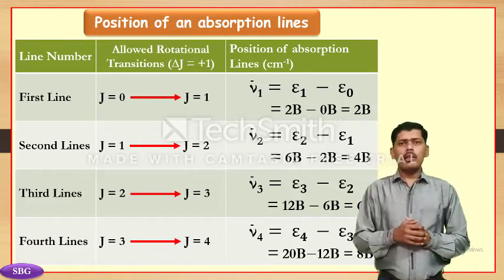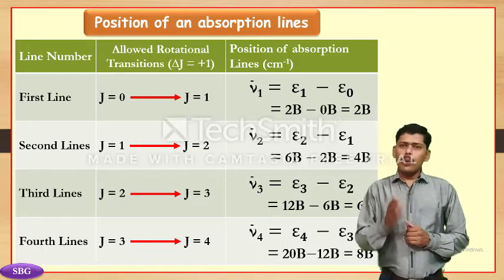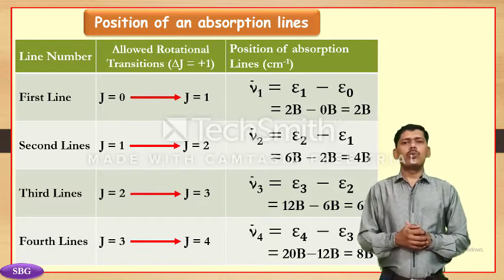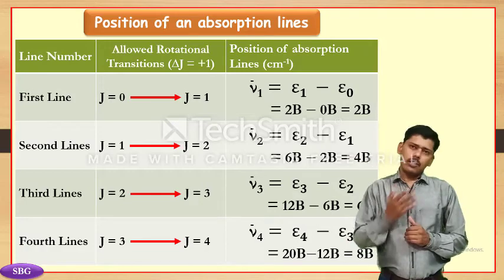Then ν̄4 = ε4 − ε3 = 20B − 12B = 8B, and so on for the next lines.